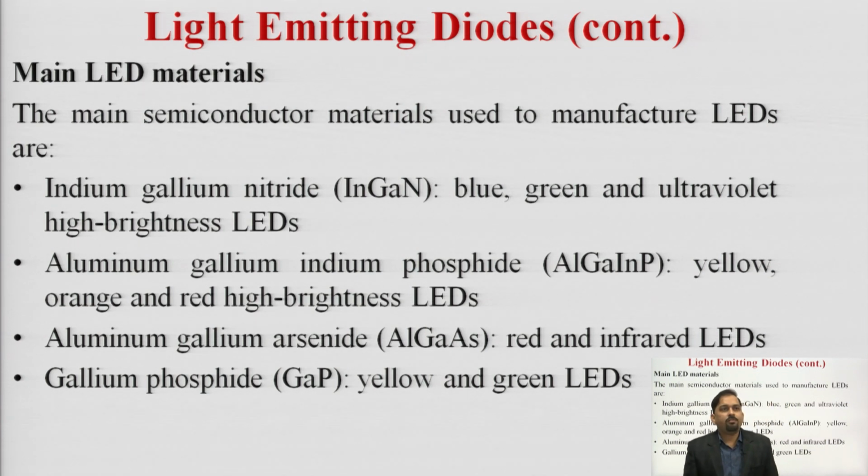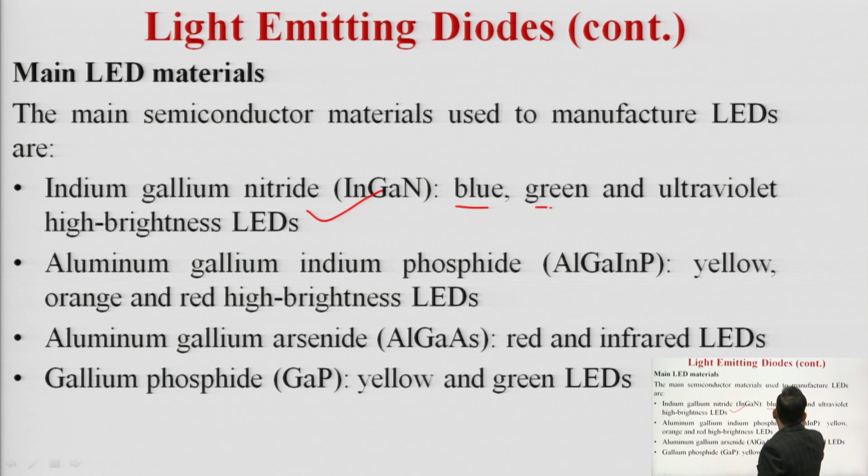So, we have materials which are used for the manufacturing of LEDs. The first one is indium gallium nitride, which emits blue, green and ultraviolet high brightness LEDs.